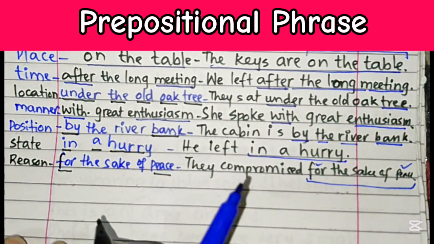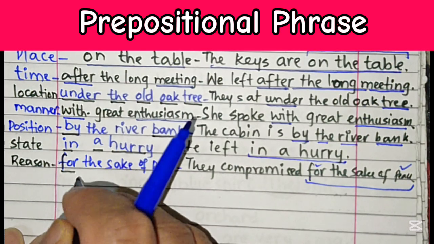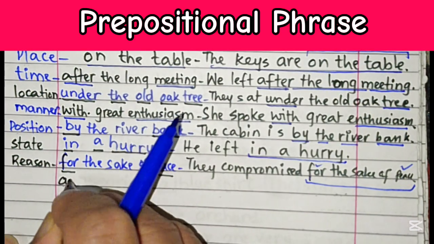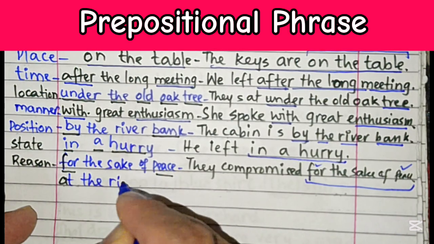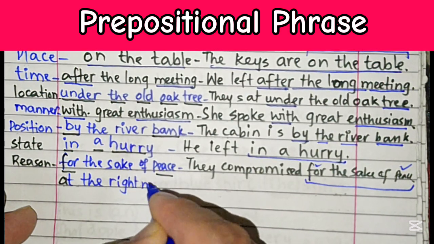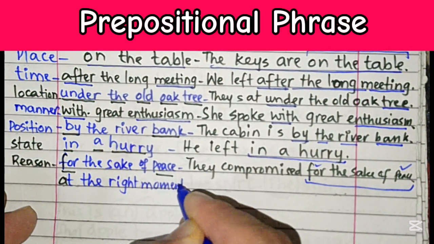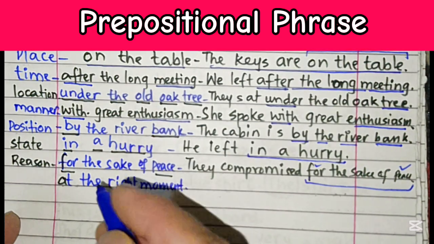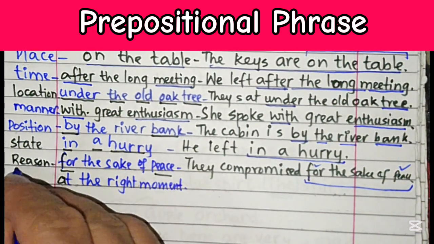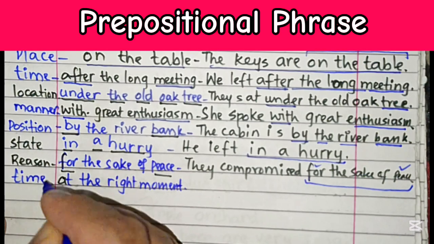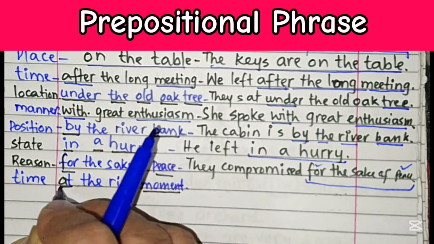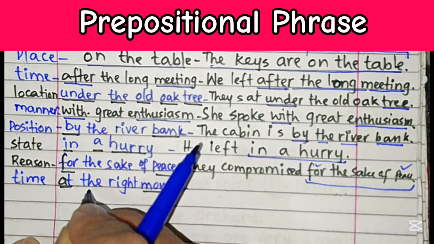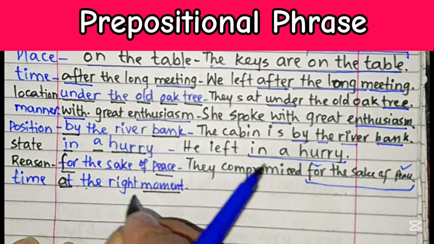If I take a last example for this, "at the right moment," again you can find that this particular phrase reflects time. What is the time over here? "Right moment." Moment refers to the time. This is a noun, and this phrase starts with the preposition "at," and then we have two modifiers, "the" and "right."